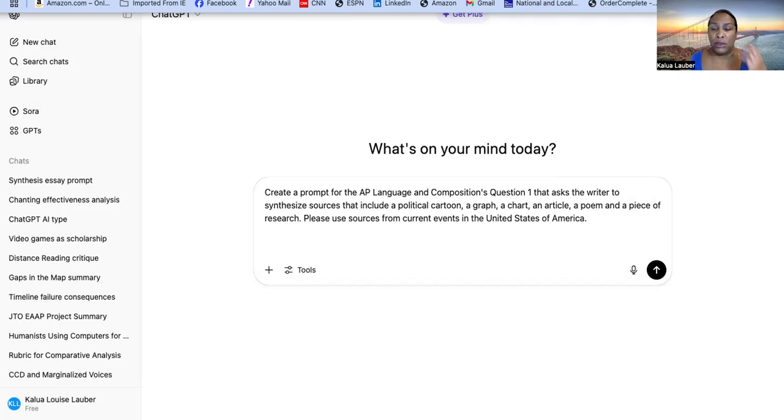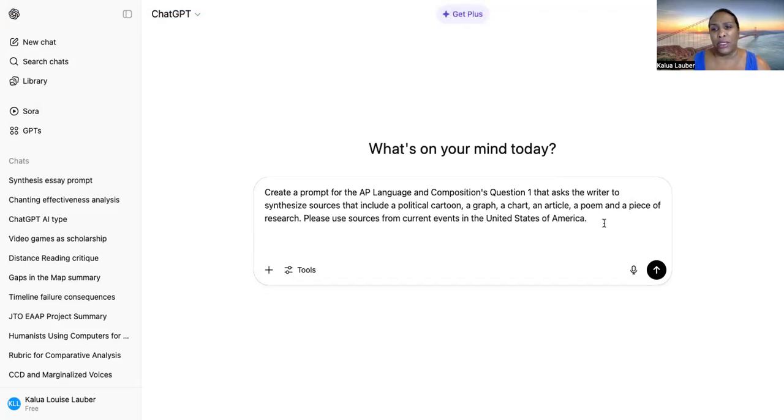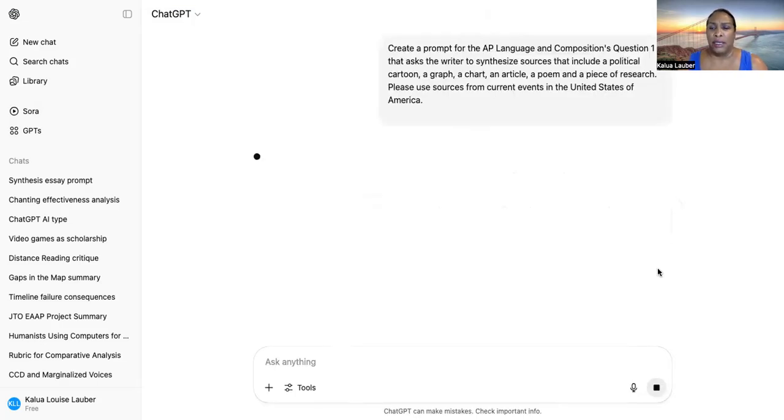One of the things I want my students to do is to actually use ChatGPT to create their own prompts so they can write from something they may have a greater depth of knowledge or interest in, so that they'll understand how to apply that ability to write off the top of their heads based on something that they know when they actually get into a situation where they're just having to pull information. It'll be less overwhelming for them. The other thing I want to do is, let's see, from current events in the United States of America. That's good. All right, so I'm going to go ahead and hit start.